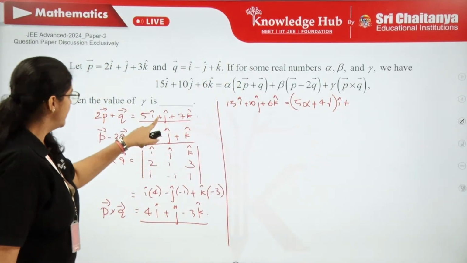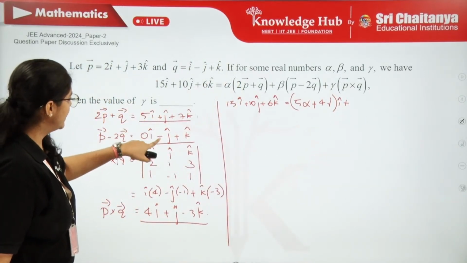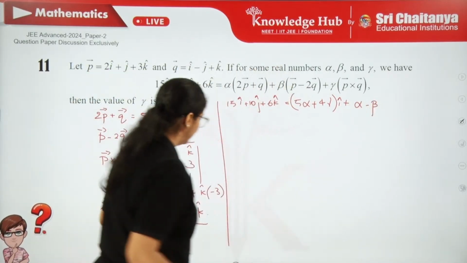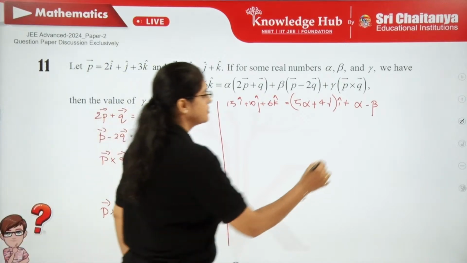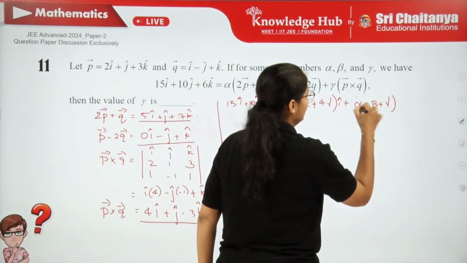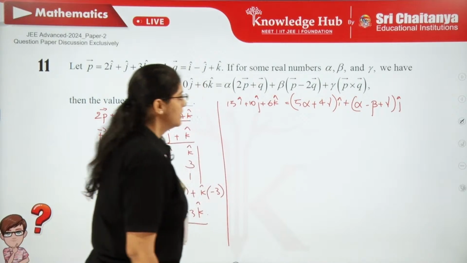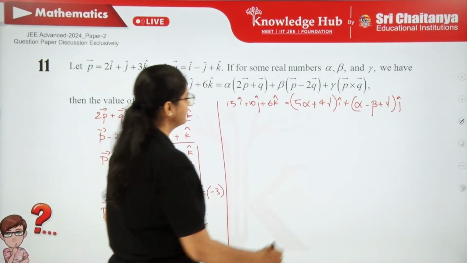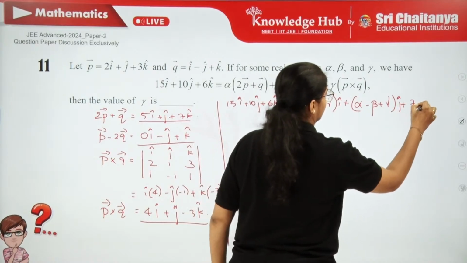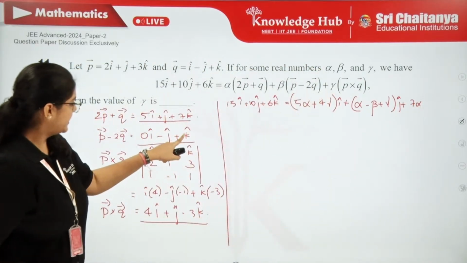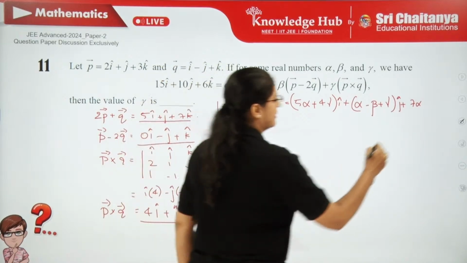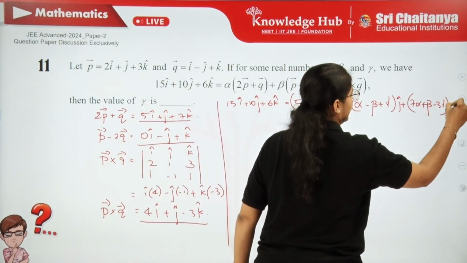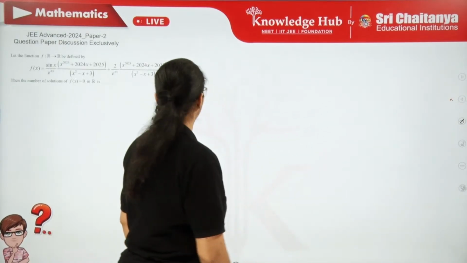Next, j cap coefficients, alpha times 1 minus beta, so alpha minus beta, then the last coefficient multiplied with gamma, so that is plus gamma times j cap. Next, 7 times alpha, then 1 times beta and minus 3 times gamma, minus 3 gamma times k cap you are going to get.